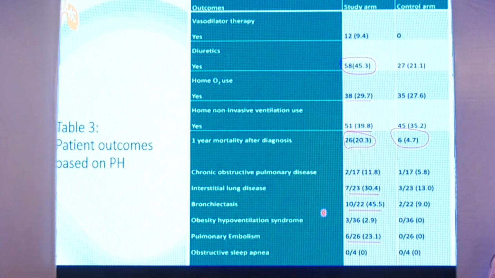So what do we see on outcomes? On outcome, you see the study arm, patients were on diuretics. You see 58 patients were on diuretics, and the 1 year mortality after diagnosis was 26. So these patients who were studied had higher mortality, and they had readmission rates, they had suffered from more diseases, and they had higher mortality as compared to the control arm. This signifies that patients with pulmonary artery systolic pressure and with pulmonary artery hypertension are at prone risk of readmissions. They have higher mortality as compared to other patients with similar diseases.